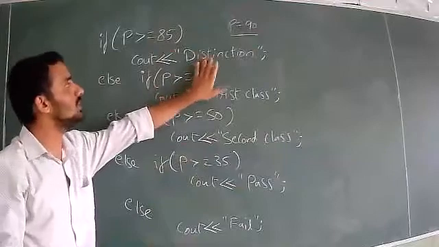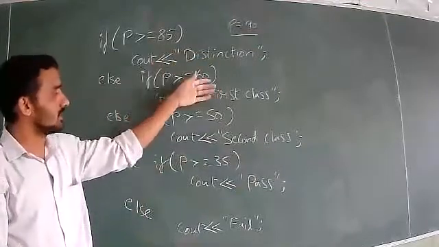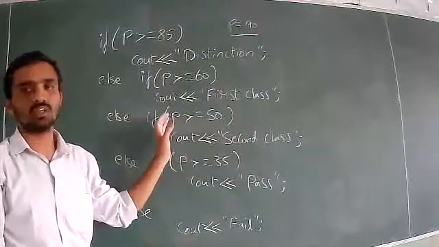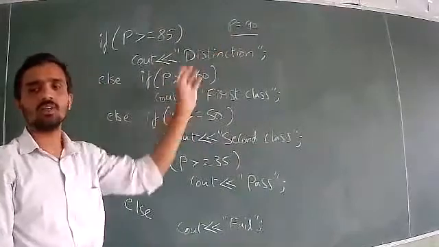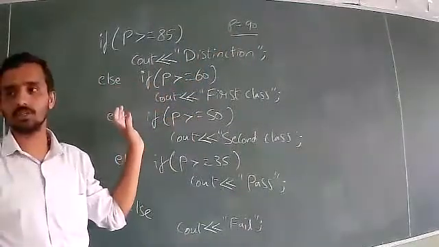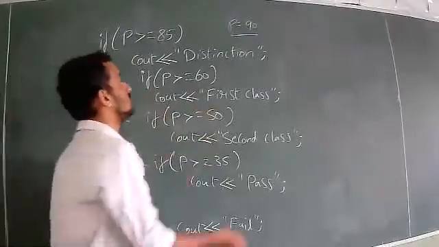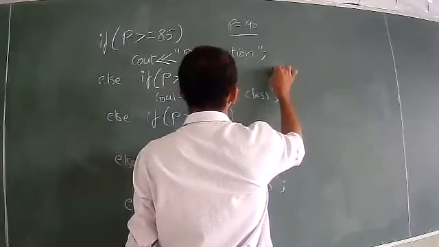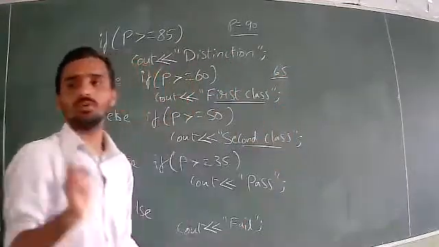You have to print only distinction. If you are getting output as distinction, first class, second class, pass, four grades for this percentage, then somewhere you have made a mistake while writing else or while writing the condition. So always one grade is printed. If the percentage is like 65, you don't print both first class and second class. You print only first class.